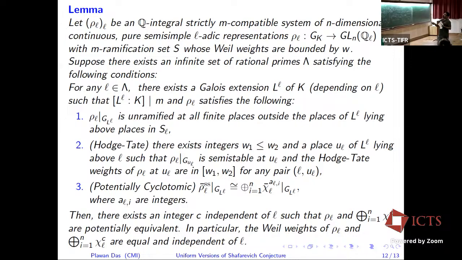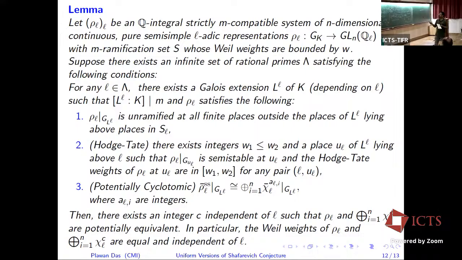If rho bar is actually potentially coming from a potentially cyclotomic character, then we have rho L, and these will be potentially equivalent. And we say that the Weil weights are the same. Two potentially equivalent representations means the Weil weights, Hodge weights and Weil weights are base change invariant.